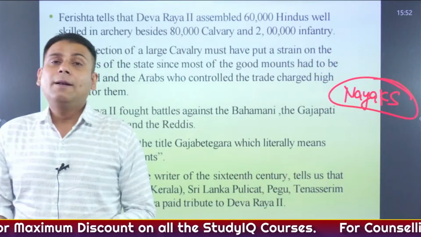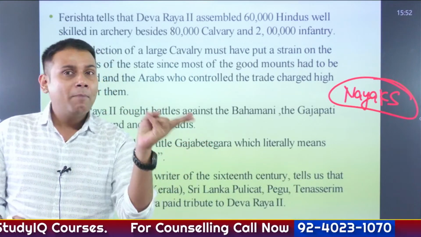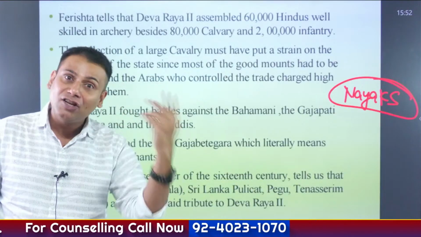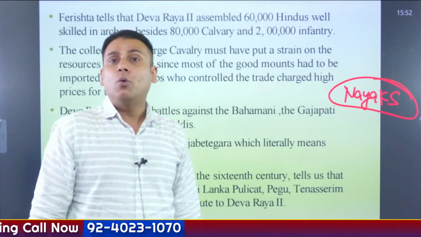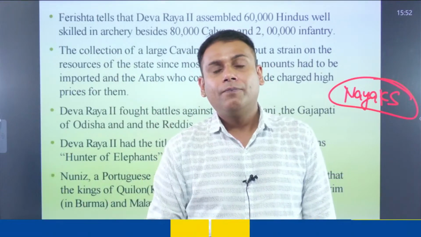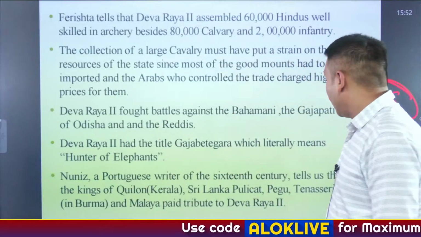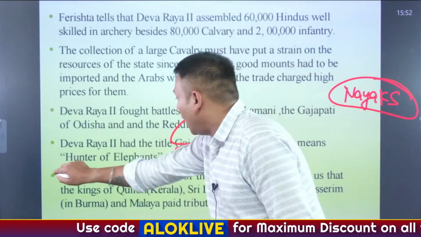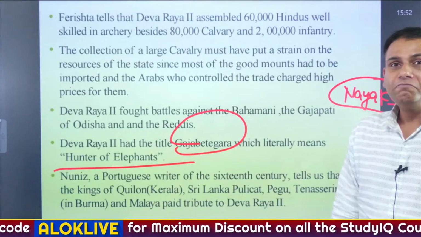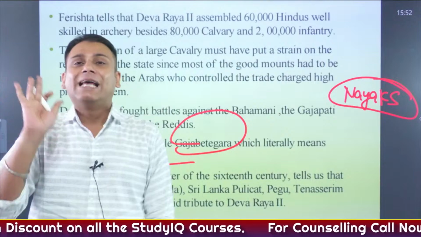It is said that the combined army of the Bahmani kingdom and the Gajapatis, who were ruling in the region of Odisha, were defeated by whom? Deva Raya II. And after that, he assumed the title Gajbetakar, which simply means hunter of elephants. Okay? Now, I'll give you a very small example.